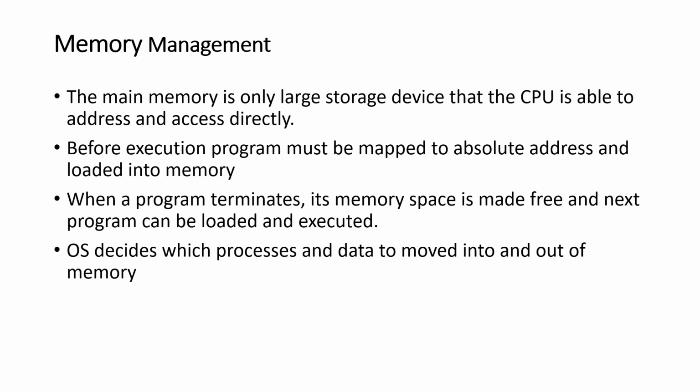Main memory is a large array of bytes ranging in size from hundreds of thousands to billions. Each byte has its own address. Main memory is a repository of quickly accessible data shared by the CPU and I/O devices. The main memory is generally the only large storage device that the CPU is able to address and access directly.